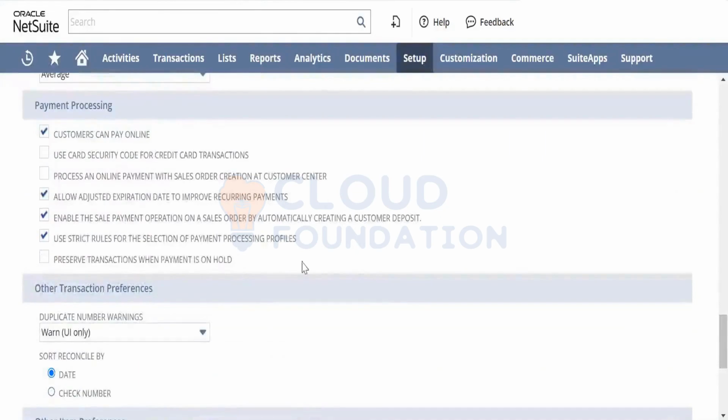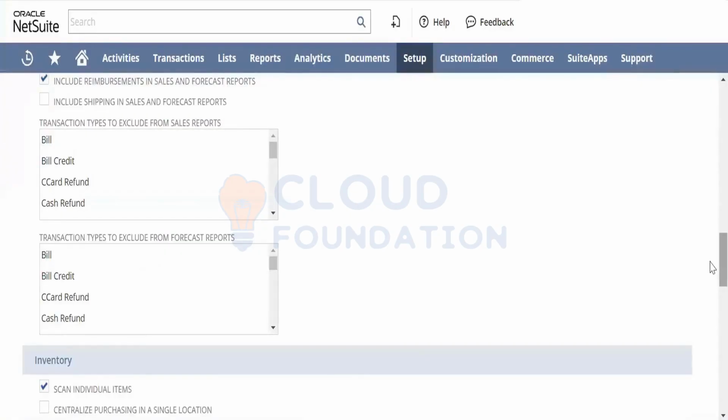And then payment processing. Customers can pay online. All these are the preferences that you have for a credit card. Transactions can be there. The card security code. All these things can be enabled in the accounting preferences whenever a customer is making a payment through their card or through online payments. That is what payment processing is all about. Any questions on that?